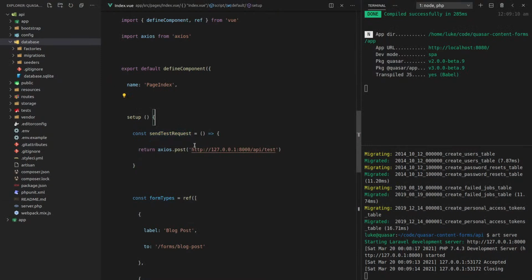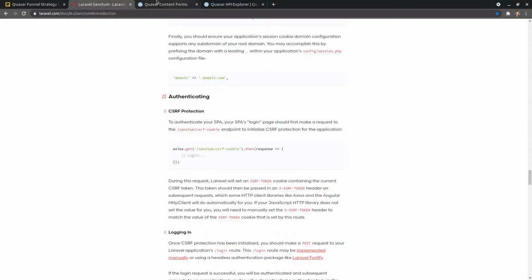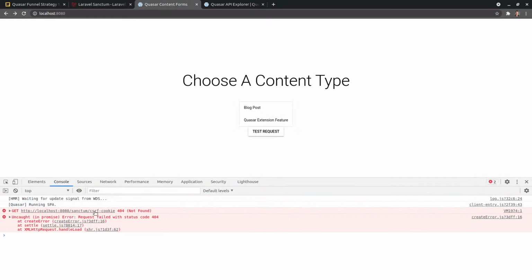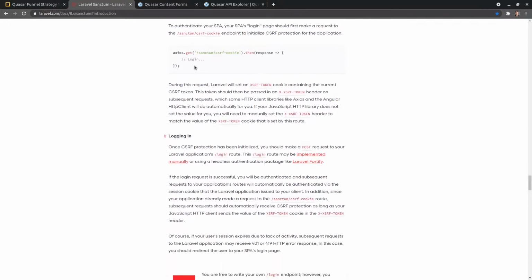So how about in the setup, we actually do it right here. We can just do that request straight off the bat. We might do something with that response. Yeah, maybe we'll have a load bar finish loading or something to say that we're ready. So I'll leave that for now. Refresh the page and let's see what errors we hit. Okay, that route was not found. Maybe we need to register that route.